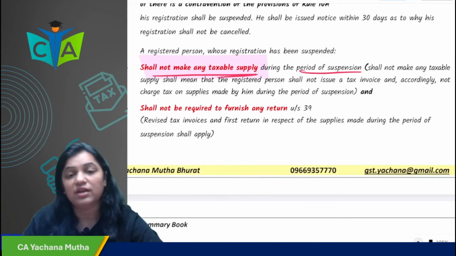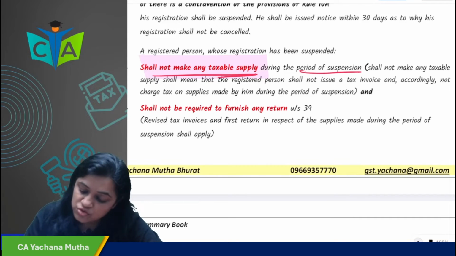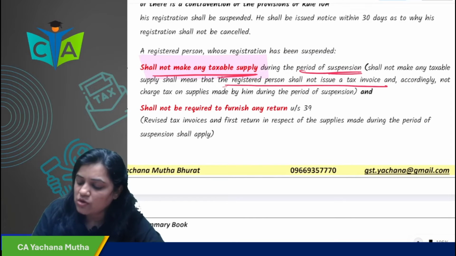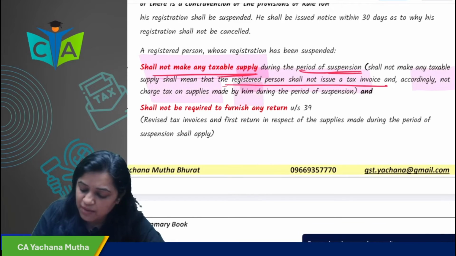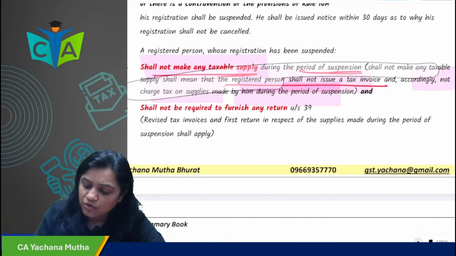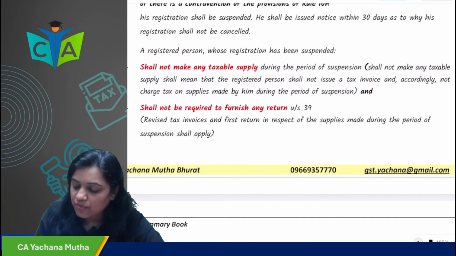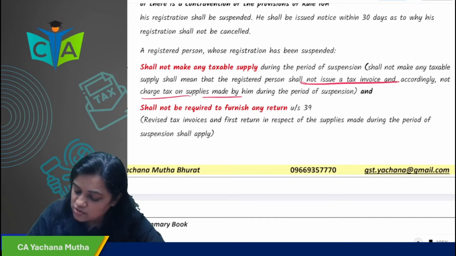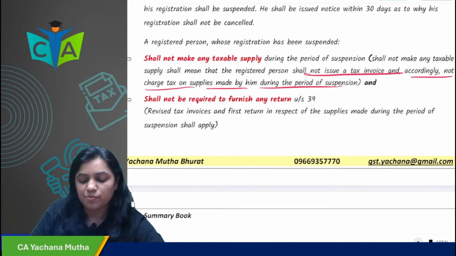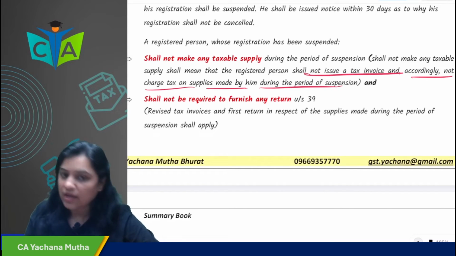What do you mean by this? It means that the registered person shall not issue a tax invoice and not charge tax on supply made by him during the period of suspension. So he should not issue tax invoice and not charge tax on supply, so he should not make any taxable supply.